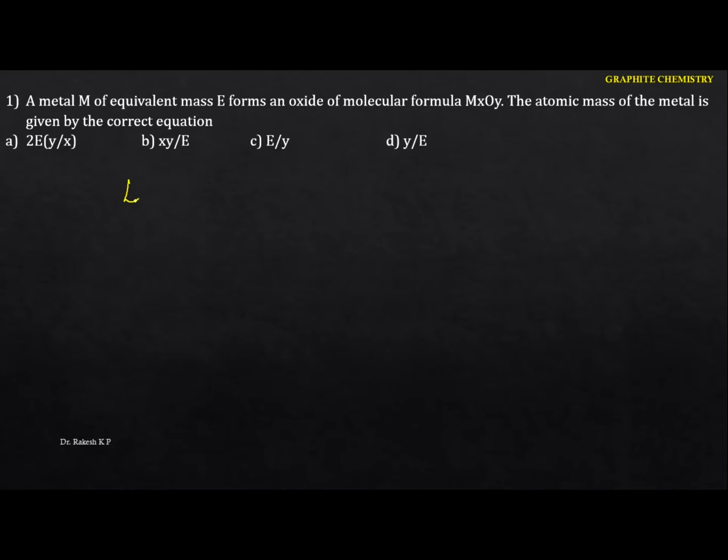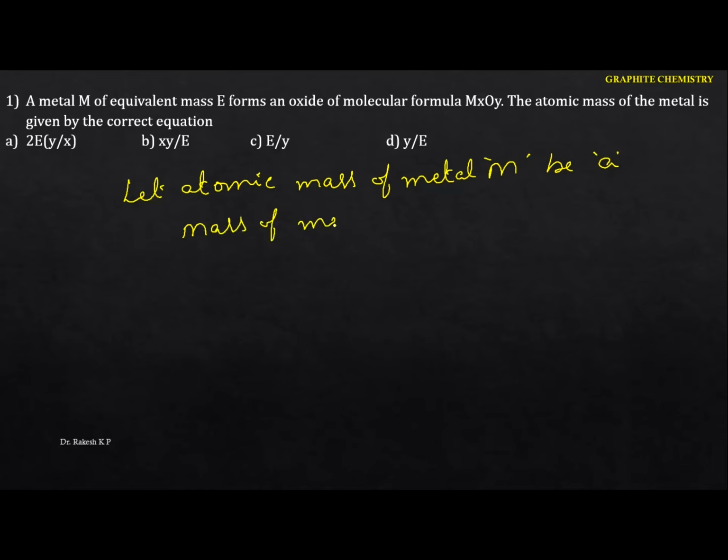So let A be the atomic mass of the metal. I am going to indicate the metal as M. So A is the atomic mass of the metal. Next, the mass of the metal I am going to write as A into x. We don't know what x will be; it may be any number here.